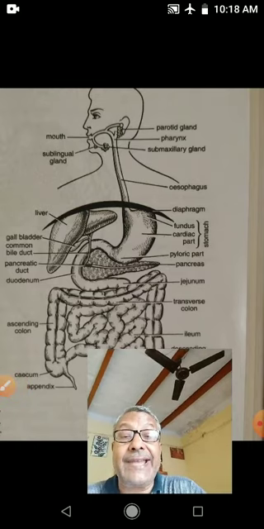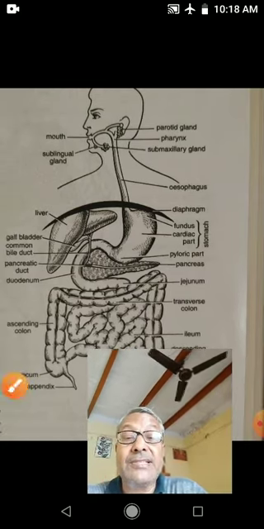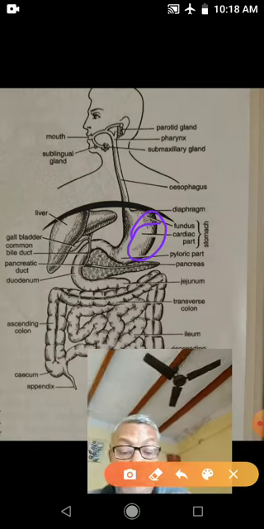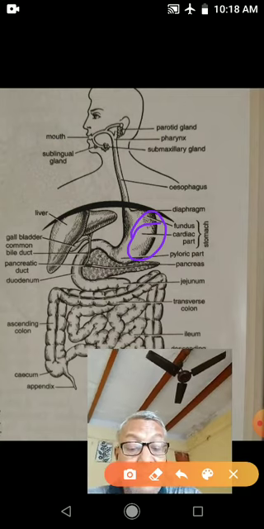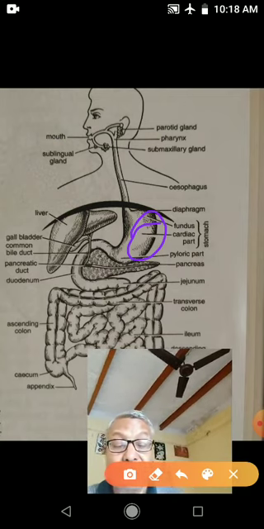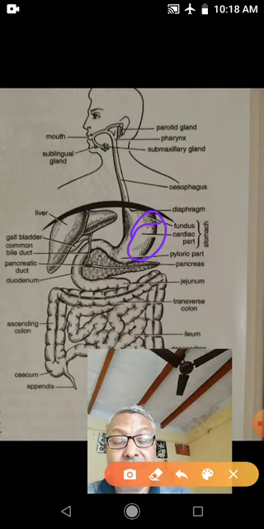The second gland is the gastric gland. This gastric gland is present in the stomach. Gastric glands are of three types: fundic, pyloric, and cardiac. The fundic gland is the oxyntic gland.